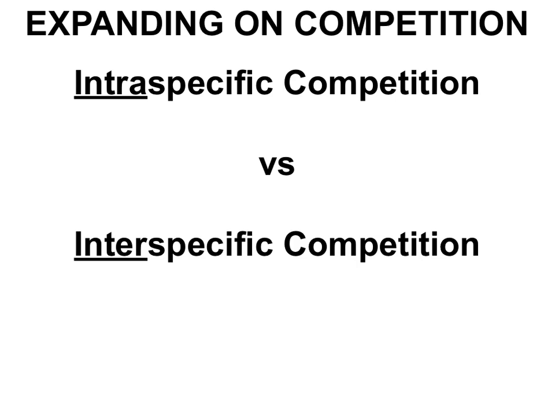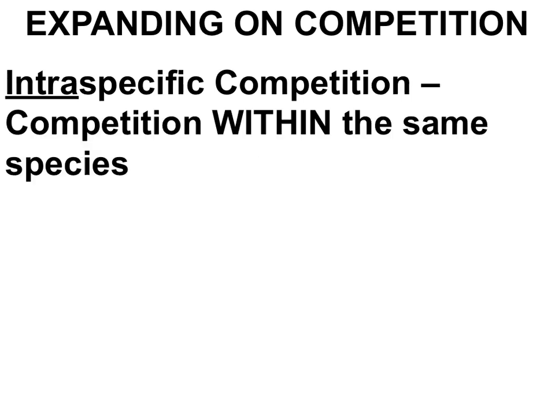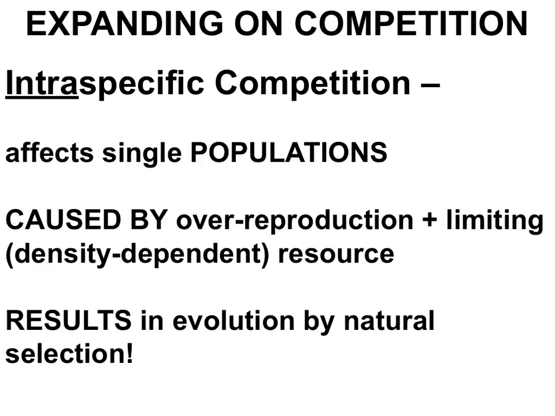So now I want to switch gears to competition. We'll talk about two types of competition: intraspecific competition and interspecific competition. Intraspecific competition is competition within the same species. This is the competition that we talked about before in our evolution unit. Intraspecific competition affects single populations. We know that overreproduction is what causes competition for a limiting resource, and the outcome of that competition is that the best adapted organisms survive the competition and reproduce more frequently. Intraspecific competition is the story of natural selection.